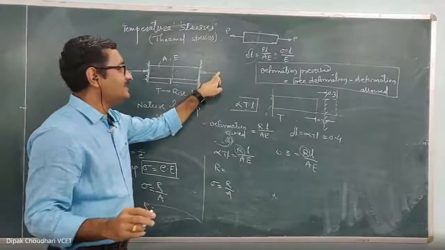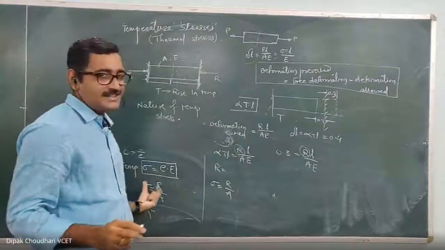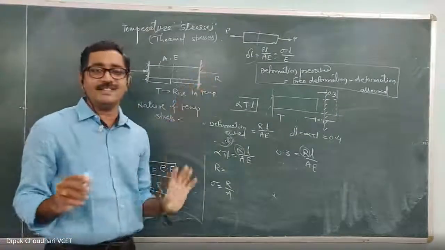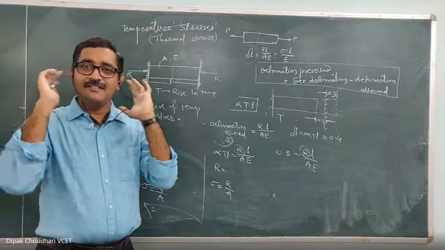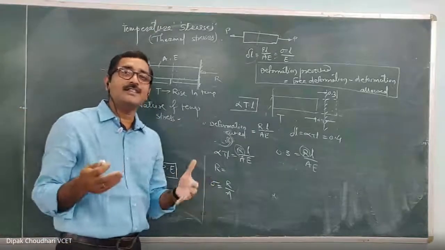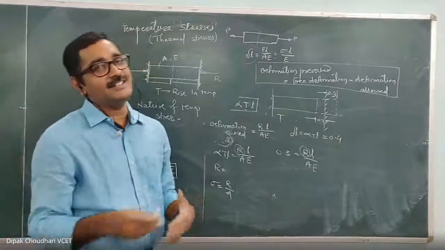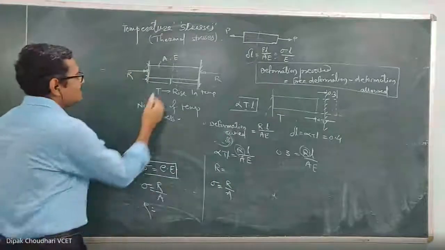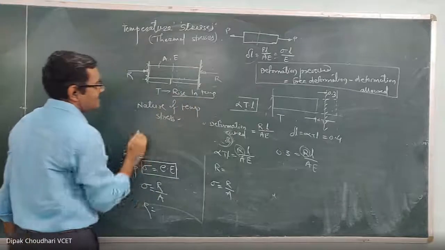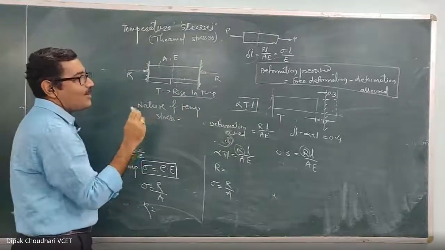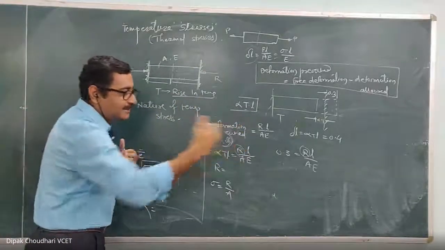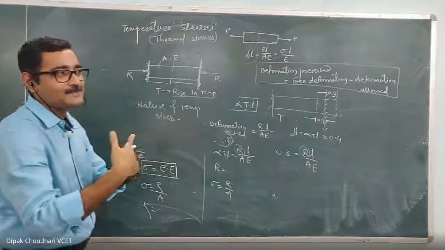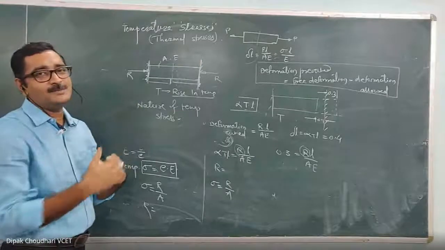Now I told you that this stress is nothing but a stress induced because of this reactive axial force. And when there is an axial force, what is the nature of the stresses? It is either tensile or compressive. So my question is very simple. When there is a rise in temperature, the material tries to elongate. Because of this support, that elongation is prevented.